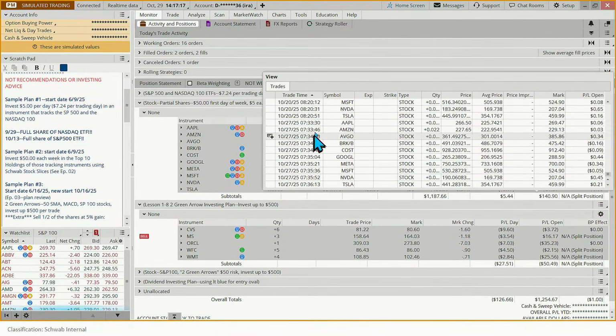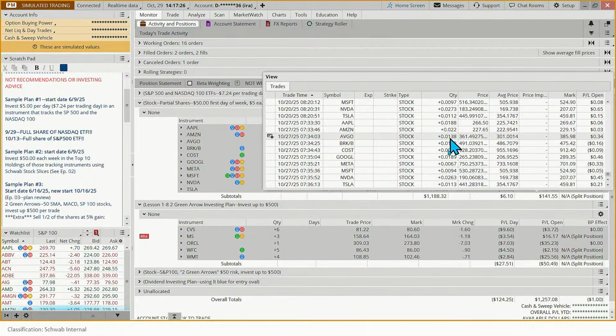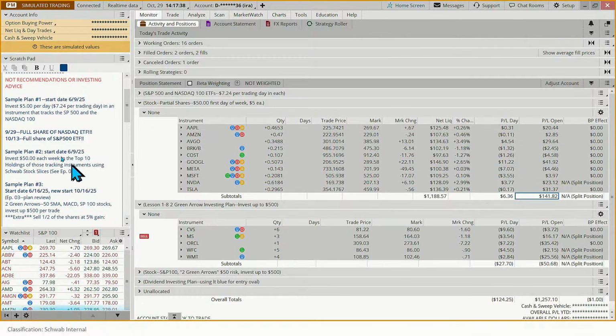And you can see that I did it again. I bought some partial shares. These quantities are very small, right? 0.1 shares, 0.01 shares, 0.0005 shares of Costco. But you can see the date of the purchase here. I usually do it right at the open. And then we just track those. And so that's our plan number 2.